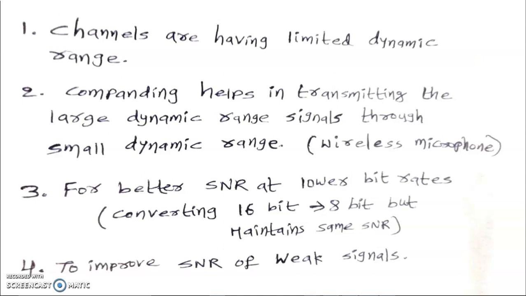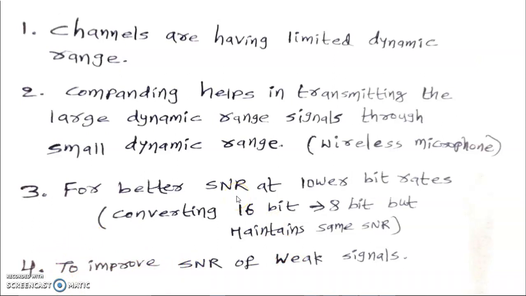Now, these are the main advantages. First one is better SNR at lower bit rates, and the second one is to improve the SNR of weak signals. If the signal amplitude is very small, then the signal to noise ratio at those points is going to be less. So we are increasing the signal amplitude at the weak signal points such that the signal to noise ratio increases. By using the compression process, we are able to improve the signal to noise ratio for weak signals.